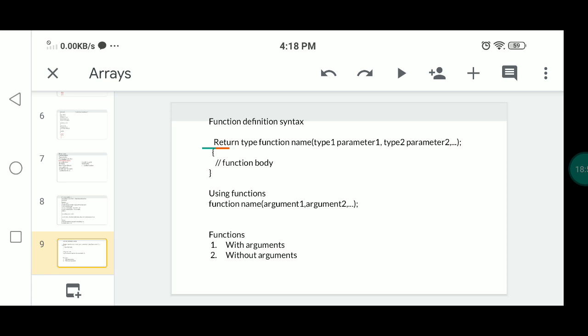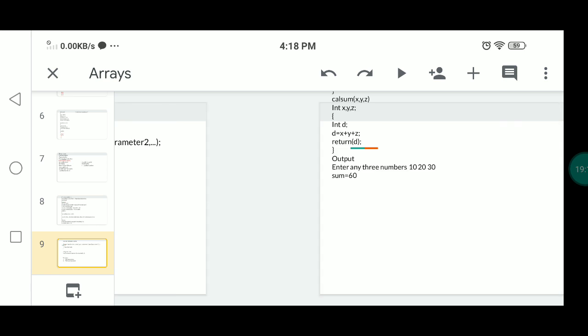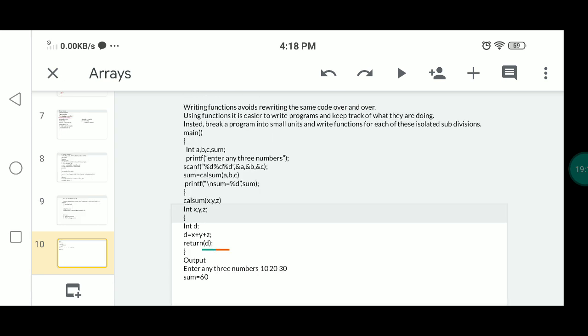Then next, this is the syntax of function. Here, with arguments and without arguments. Function declaration is with arguments and without arguments. Without arguments, that is the function prototype. With arguments, we can declare the parameter type and also the function type. So while writing the function, it avoids rewriting the same code over and over. So this is the explanation about function.